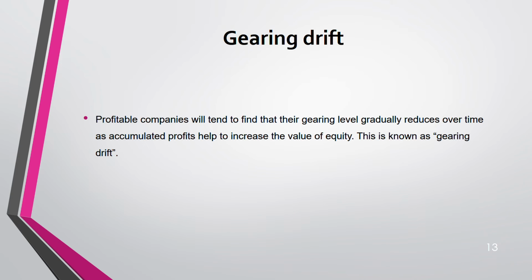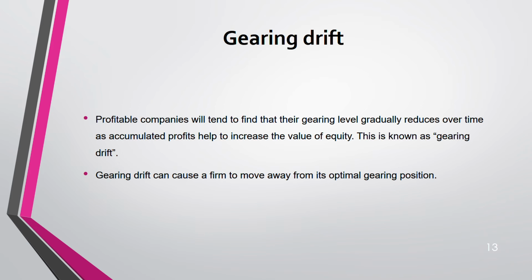Then we have what we call gearing drift. Gearing drift means what? See, profitable companies will automatically reduce their gearing over time. Why? Because you have so much accumulated profit that you can increase your value of equity through that. That means you don't have to rely on gearing so much. Only initially. Later on, you have such a big accumulated profit that itself will help you to increase the value of equity. So gradually your gearing reduces. Hence it is known as gearing drift. It's drifting away. Drifting means it's going down, right?